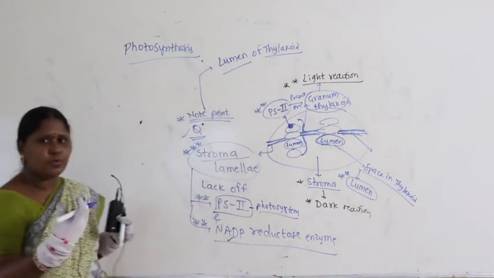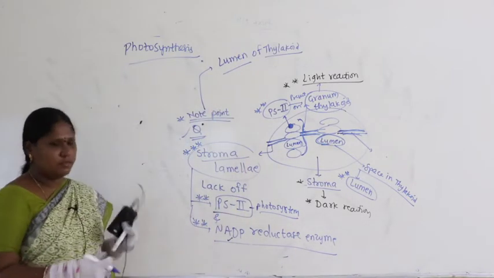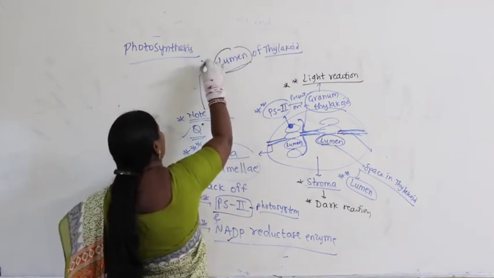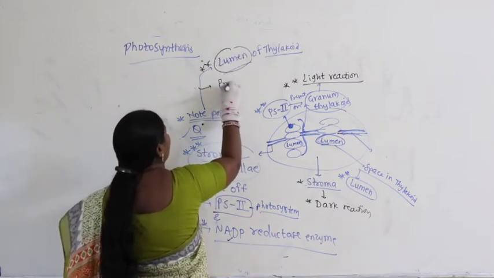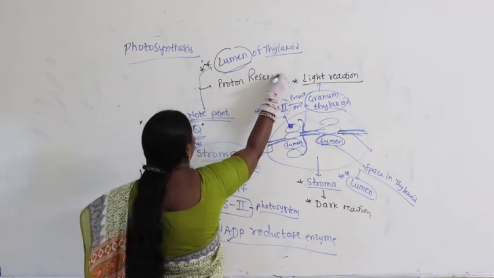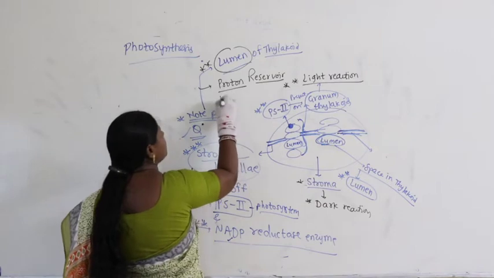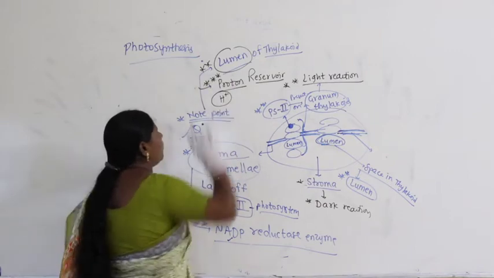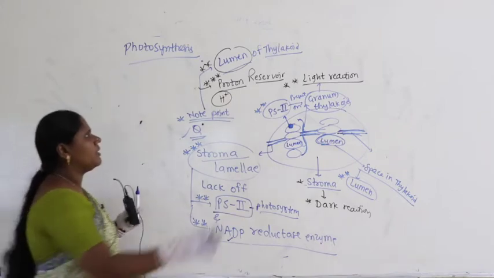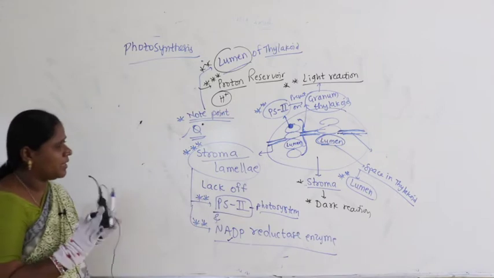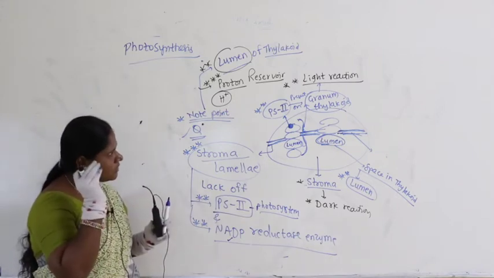These things you need to remember, so I am telling you repeatedly: the lumen of the thylakoid itself is called the proton reservoir. Why? Because it stores protons. Very important. Don't worry, I will repeat this point once again when we go through the concept. But mainly, chloroplast basics.